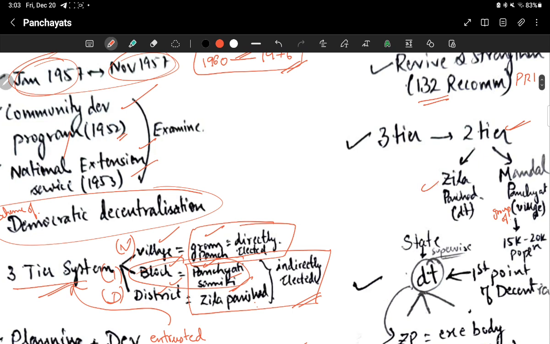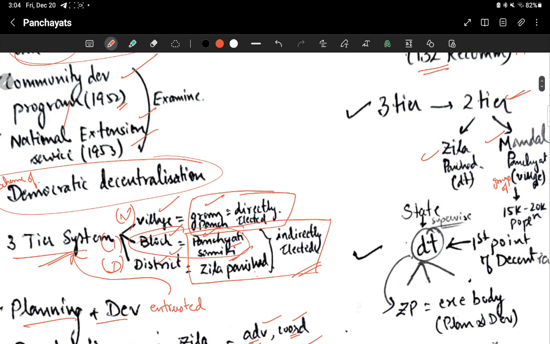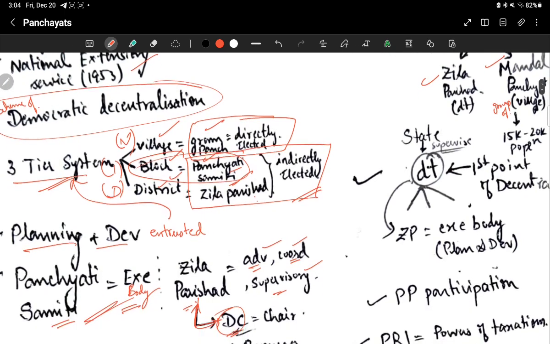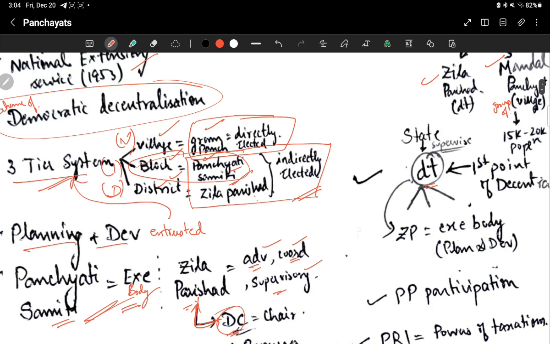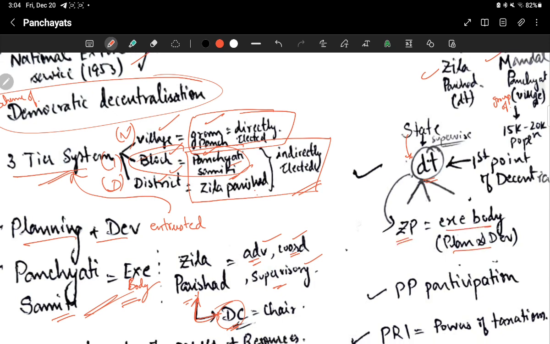What are these two tiers? It has to be Zilla Parishad at the district level and Mandal Panchayat for a group of villages having a population of 15k to 20k. Then another recommendation was that the district should be the first point of decentralization and the state will supervise this district. And in this district, there will be Zilla Parishad, which is the executive body for planning and development.